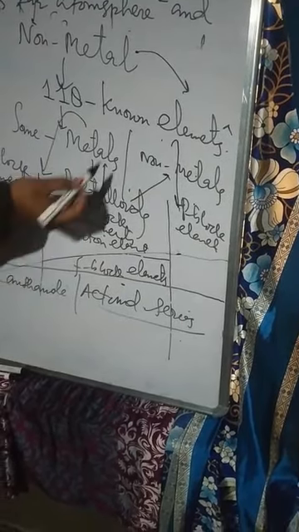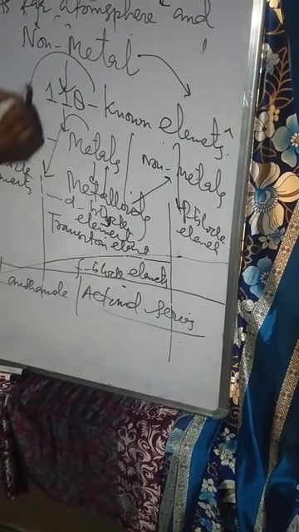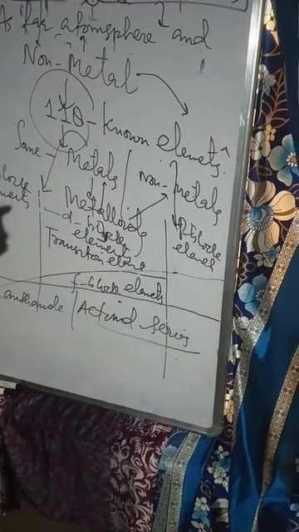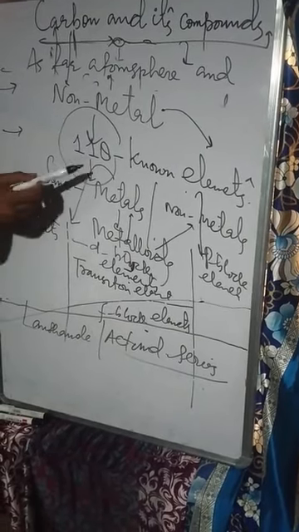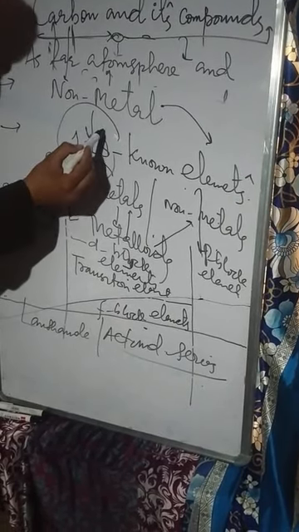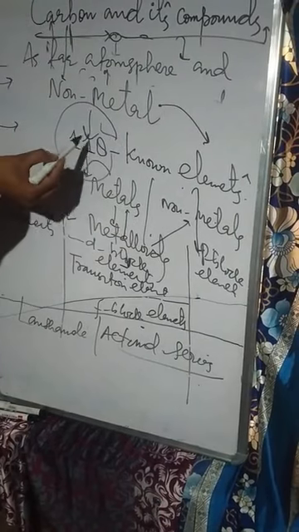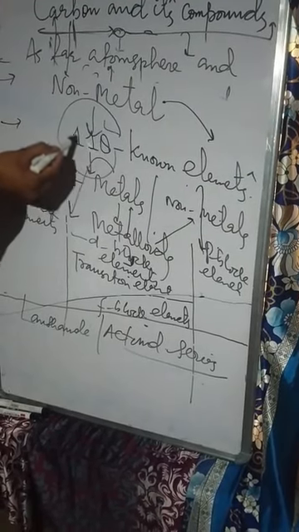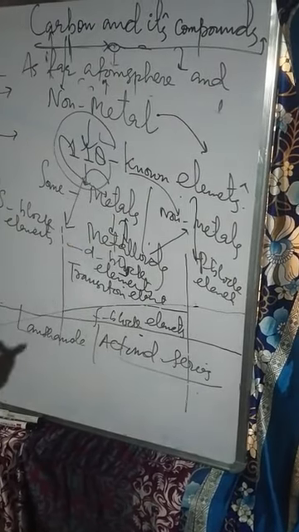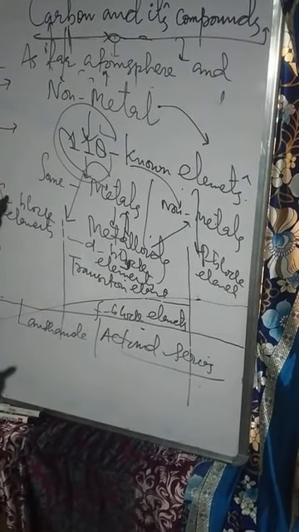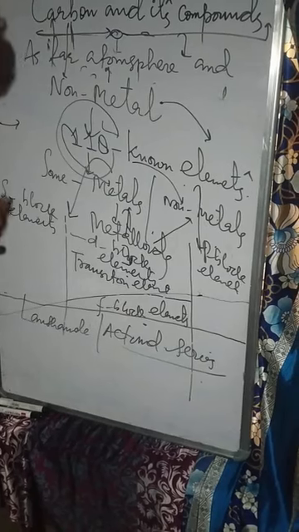So as far as carbon is concerned, I told you this carbon is a non-metal. In the modern periodic classification, presently we have 118 known elements, and out of these, some are metals, some are non-metals and some are metalloids, and they have been classified into different blocks.